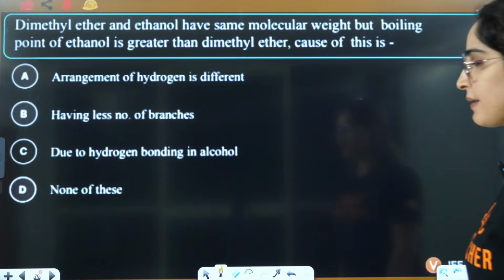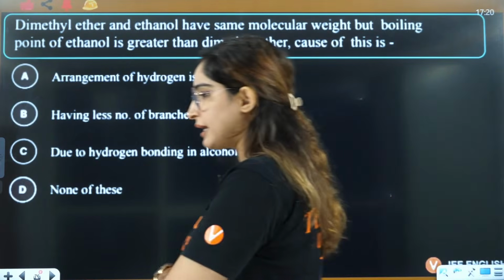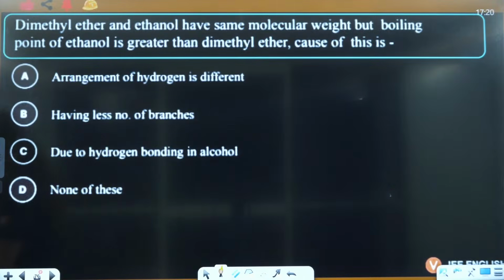Now let's see, based on physical properties, how can you answer these questions? Yes, hydrogen bond, Tarun, definitely hydrogen bond. Yes. So let's answer these.